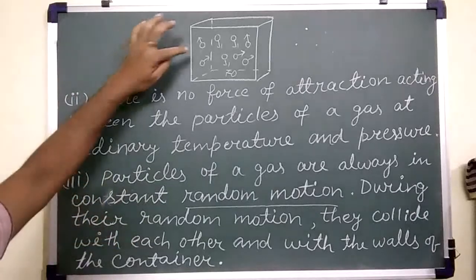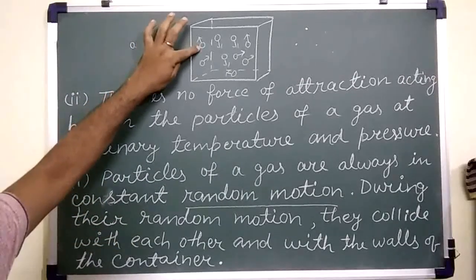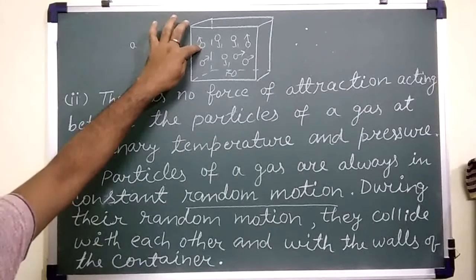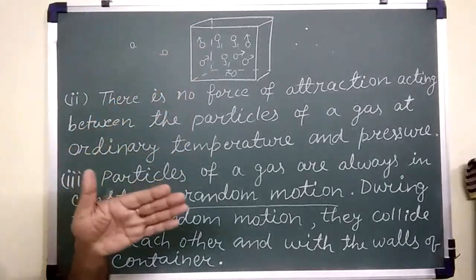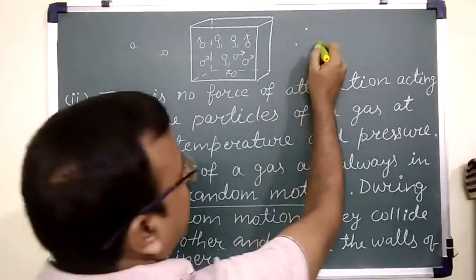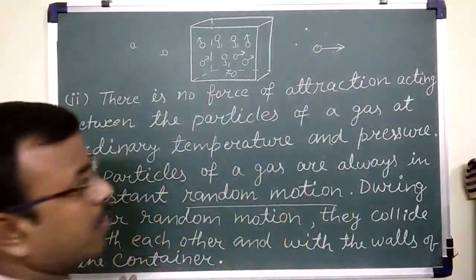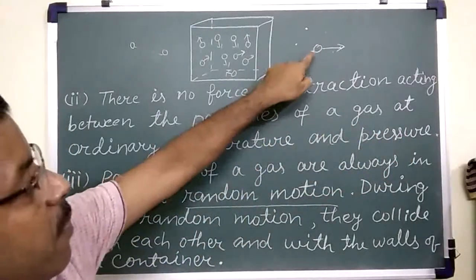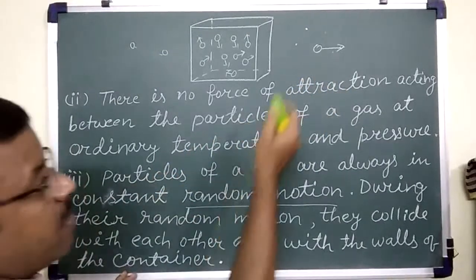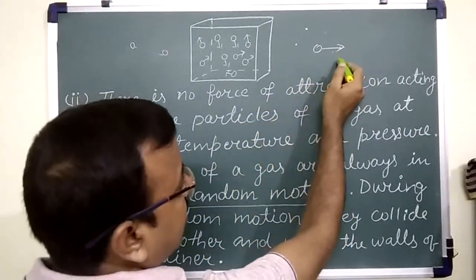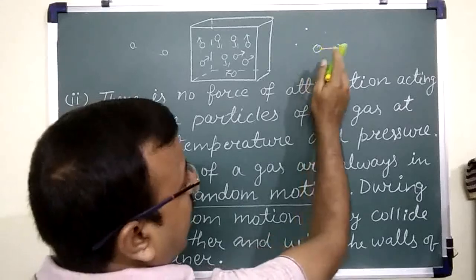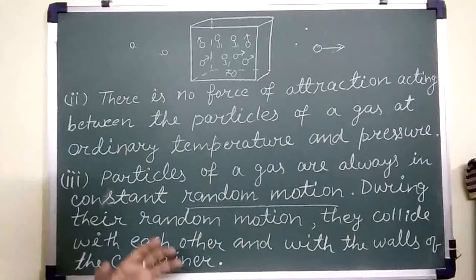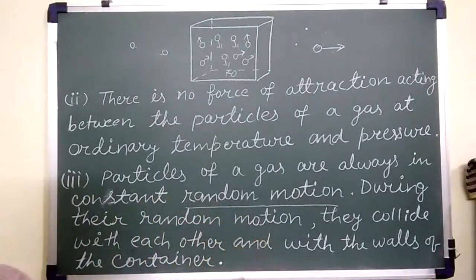As per the assumption, the particles follow Newton's law of motion. As per the first law, the particles are always in straight-line motion, and they maintain their direction until they collide with another molecule or the wall of the container.